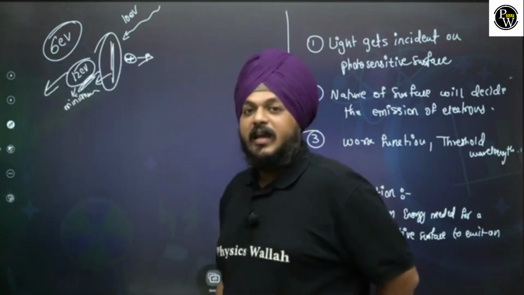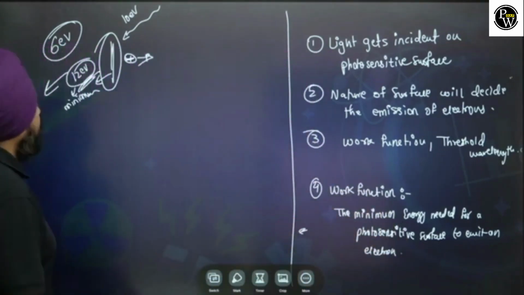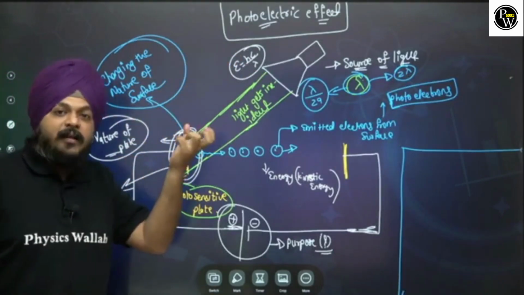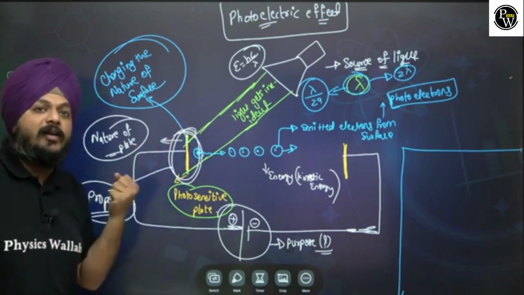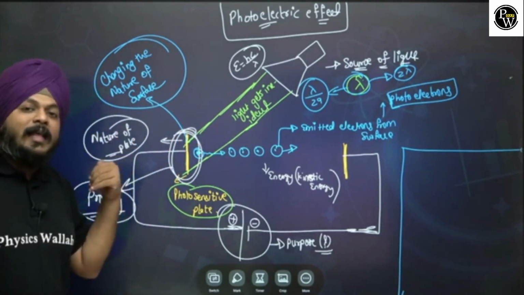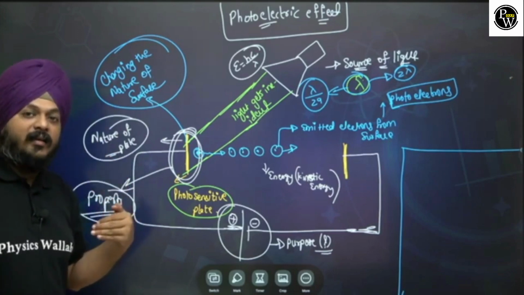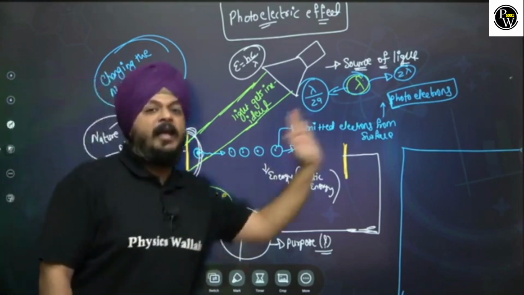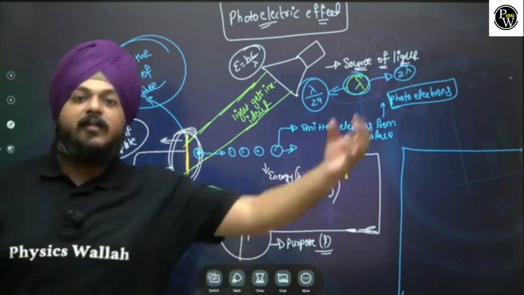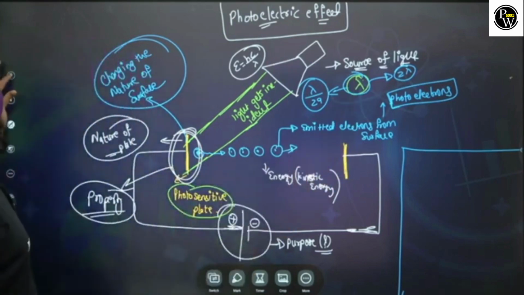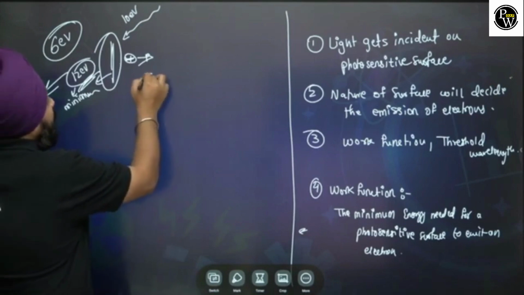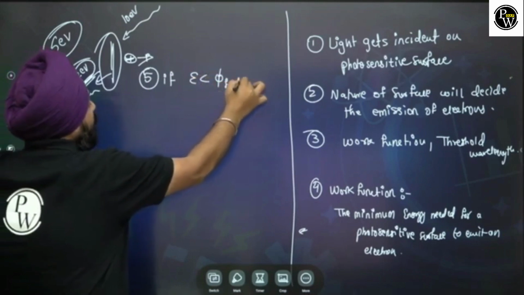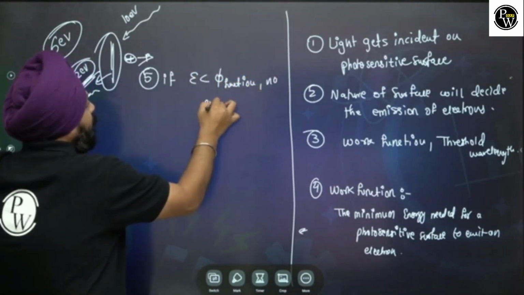So one thing is for sure, whatever is incident on this photosensitive surface, some part will get consumed into the work function. And whatever energy is remaining will be given to an electron and they will have a motion from cathode to anode. So here one thing is fixed: if the energy is less than the work function, then no emission of electron.